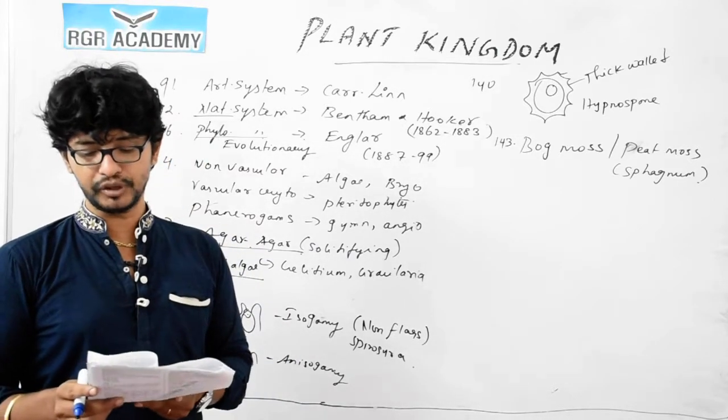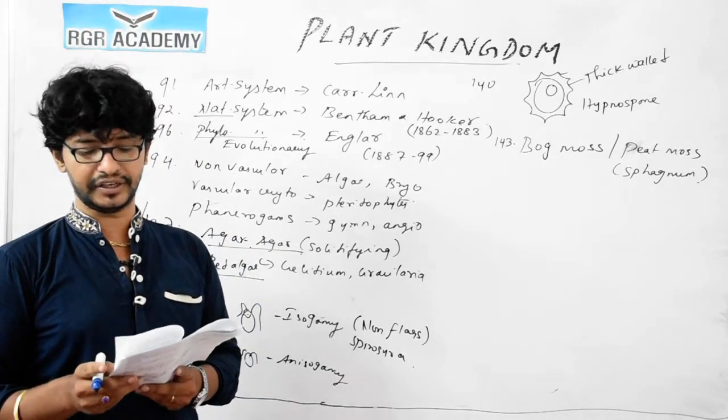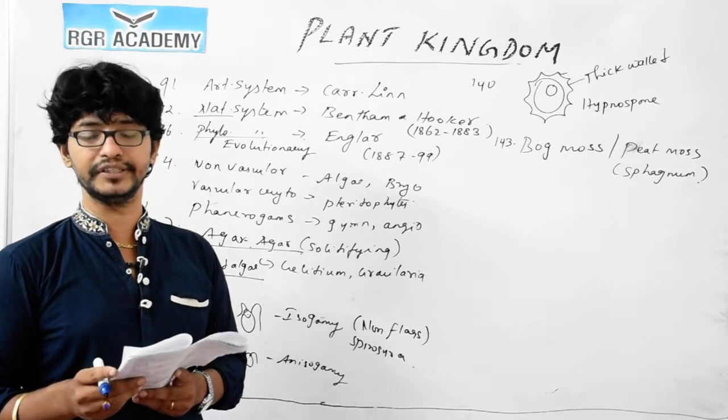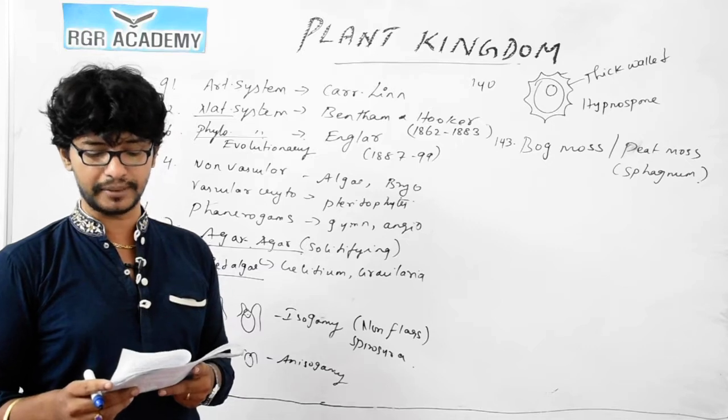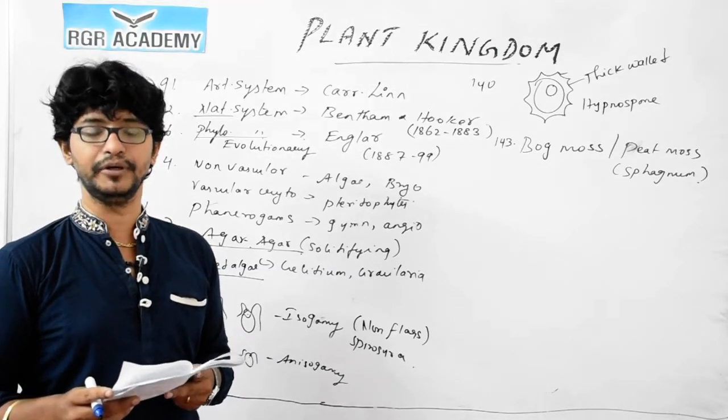Sporic meiosis occurs inside the sporangia in Dryopteris. It produces haploid spores. On germination, these haploid spores produce haploid bodies called gametophytes.